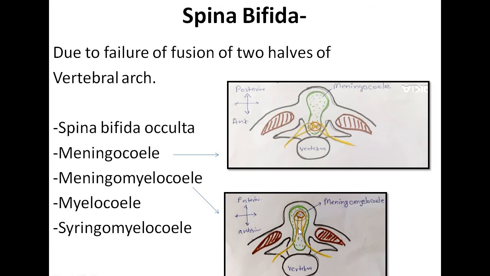In case along with meninges neural tissue also herniates, it is meningomyelocele. When the spinal cord is exposed on the posterior surface, it is myelocele, and when the central canal of the spinal cord is dilated in the herniated region from this defect, it is known as syringomyelocele.